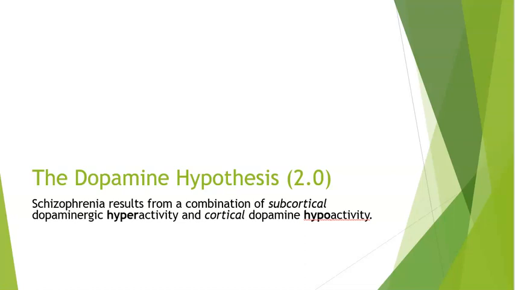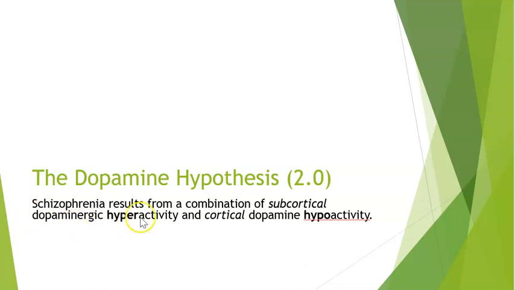Well, after doing some research, we've been able to adjust our hypothesis to say that schizophrenia results from a combination of subcortical dopaminergic hyperactivity and cortical dopamine hypoactivity. Okay?